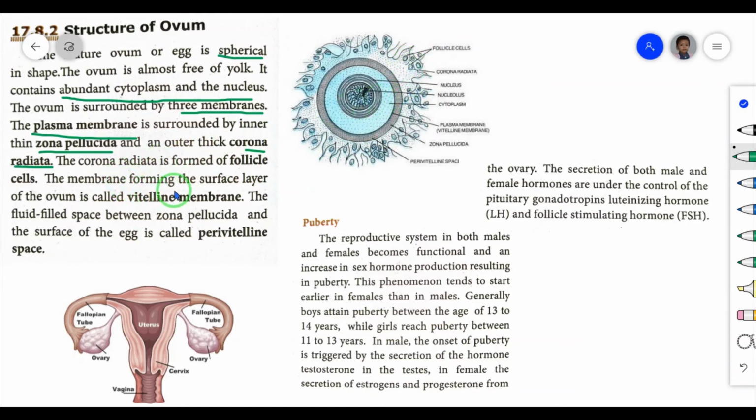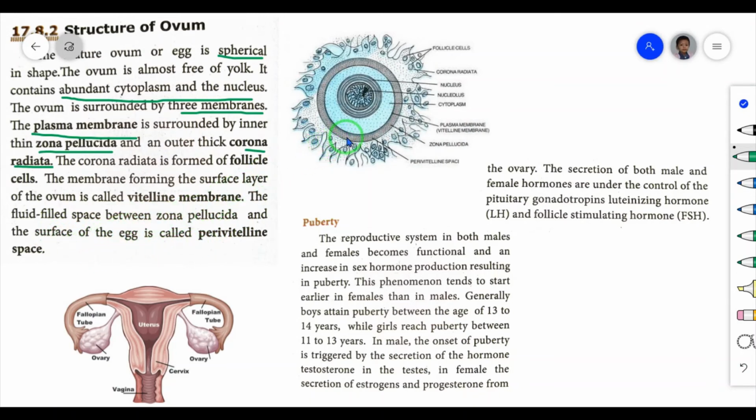The membrane forming the surface layer of the ovum is called the vitelline membrane. This is the plasma membrane or vitelline membrane, the surface layer. The surface layer of the ovum is known as the vitelline membrane.